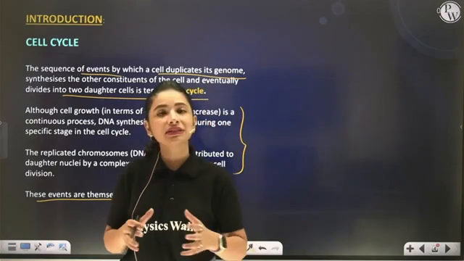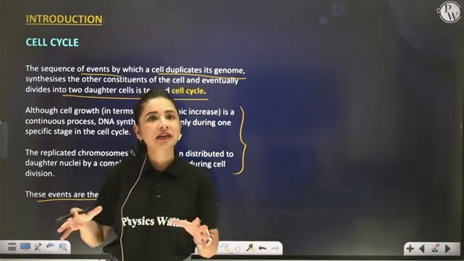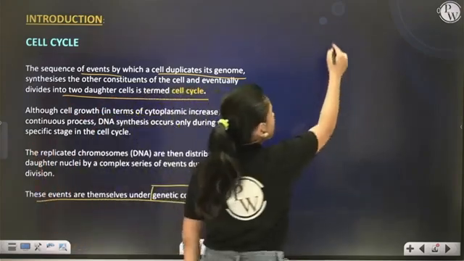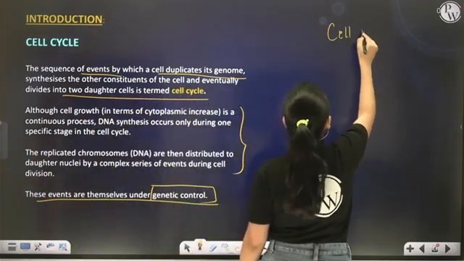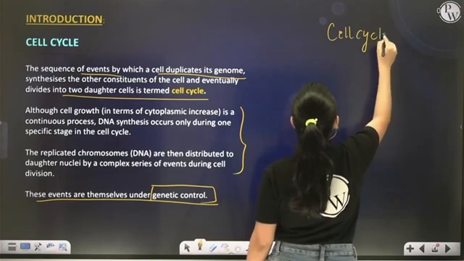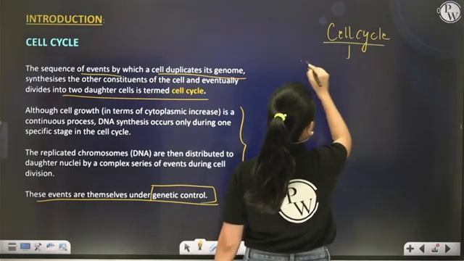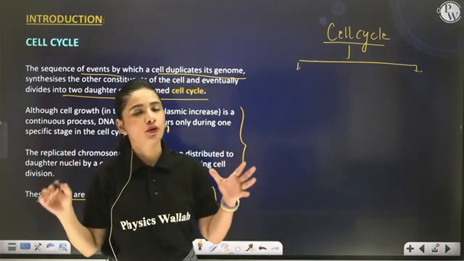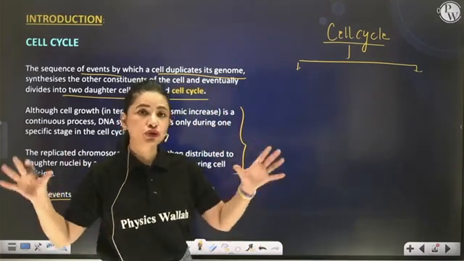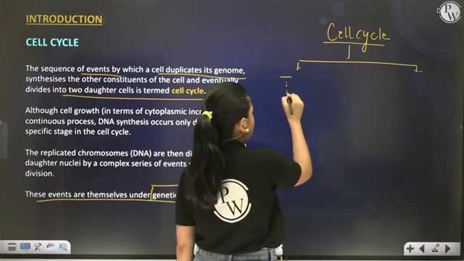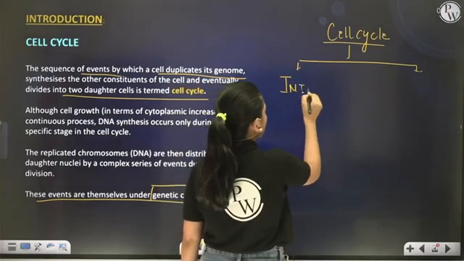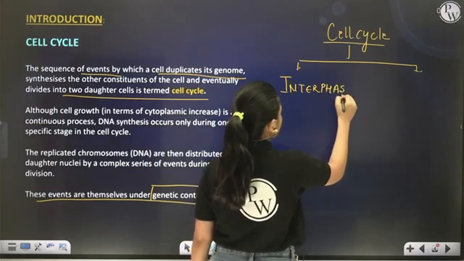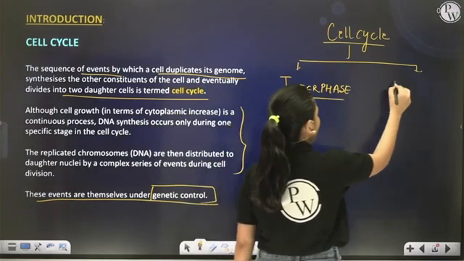Now, you know what the cell cycle is. The cell cycle can broadly be divided into two phases. If I want to study the events of the cell cycle, it is in a sequential manner, not random. So the cell cycle can broadly be divided first into two phases: interphase and M phase.